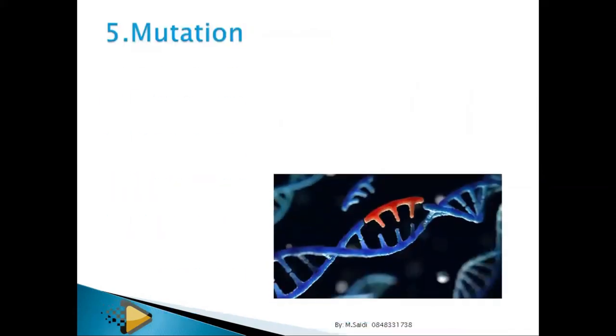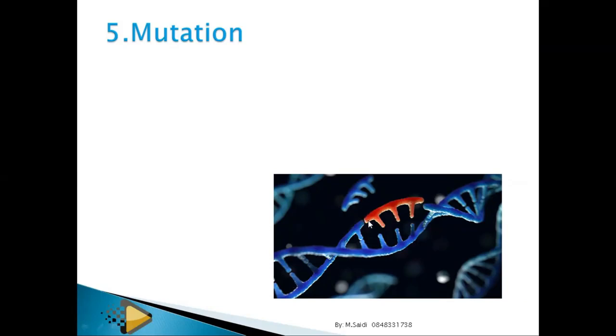And then lastly, we have what we call mutation. Mutation means change in the genetic composition of an organism. This could be chromosomal, where the number of sets could change. For example, in Down syndrome you have an extra chromosome, so that is a chromosomal mutation. Or it could be a gene mutation, whereby just a specific part of DNA is chopped off, inserted, or substituted, something like this. If you look at this, this is a substitution.